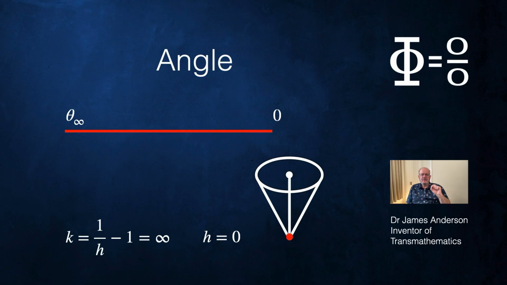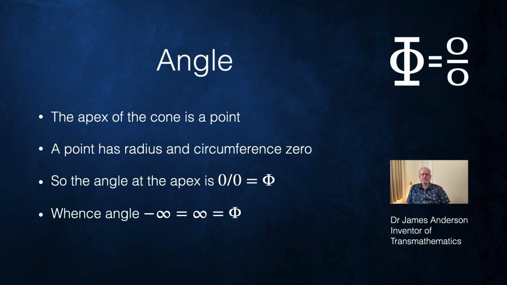When we arrive at the apex, we've got this situation. So, what is this situation? Well, the apex of a cone is a point, and a point has radius and circumference 0. So the angle at the apex is radius divided by circumference equals 0 divided by 0, and that's the number nullity. So now we know that angles minus infinity, infinity, and nullity are all the same.